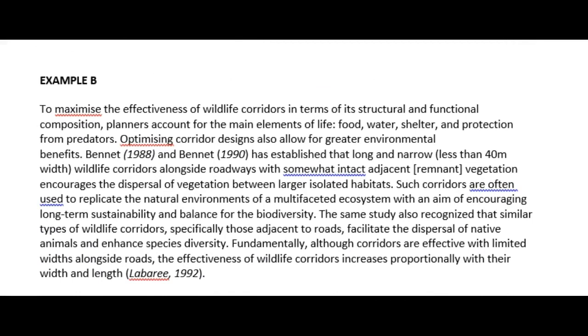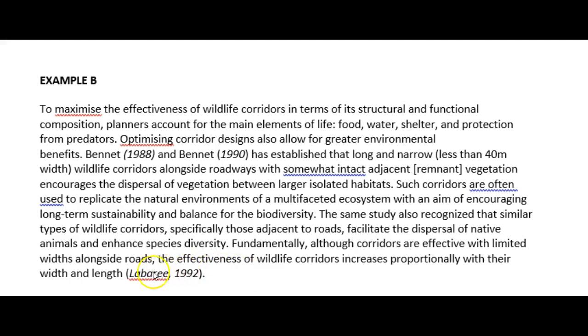Here in example B, there are a lot more in-text citations that we can see, and that's great, but they'd failed the CRAP test. They are not relevantly reliable, current. You can see 1992, 1988, 1990. Because they are so out of date, we don't know that the information that is contained in there is still correct. We're looking for something that's a little bit more up to date.